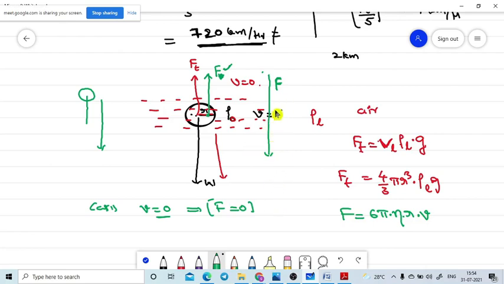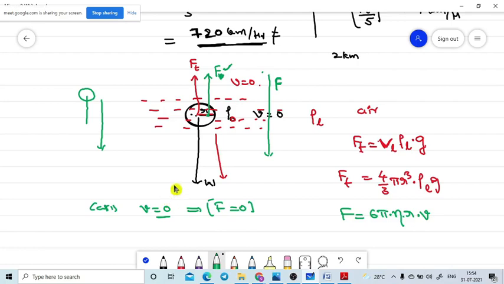Viscous force is increasing. Now what I am saying is that two types of forces are acting. One type of force is trying to stop the velocity of the body. The other force is acting to drag the body in the downward direction. Are you getting what I am telling? Yes, sir. Repeat, sir.